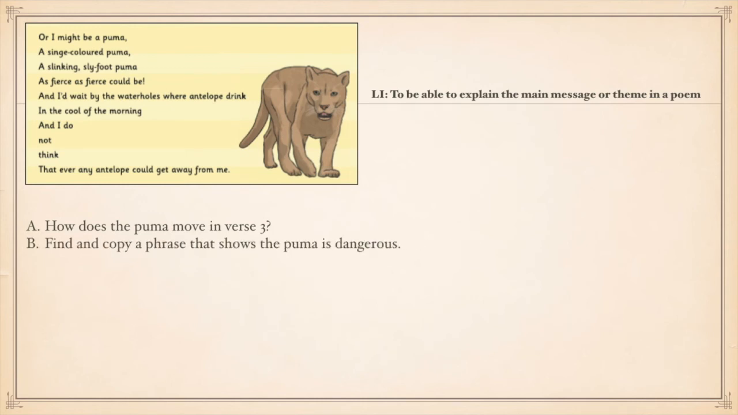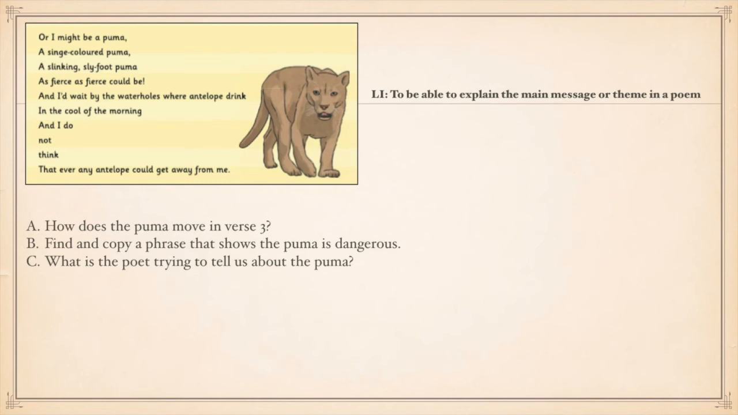B. Find and copy a phrase that shows the puma is dangerous. So dangerous is the key word. What word or phrase in there tells us that the puma is dangerous? C. What is the poet trying to tell us about the puma?